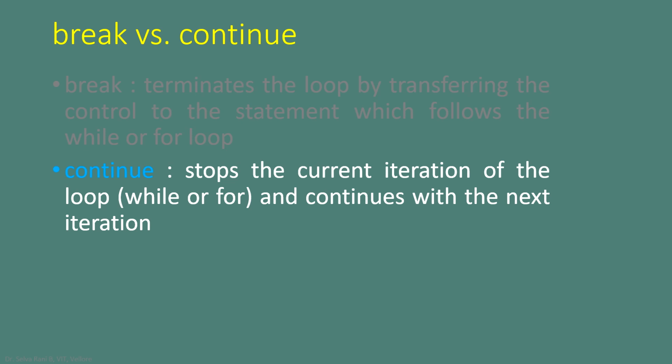But what about continue? Continue stops the current iteration of the loop, whatever it is, either while or for, and continues with the next iteration. So the rest of the statements will be omitted and the control will be transferred back to the beginning of the loop to check whether some more iterations are going to be processed or not.